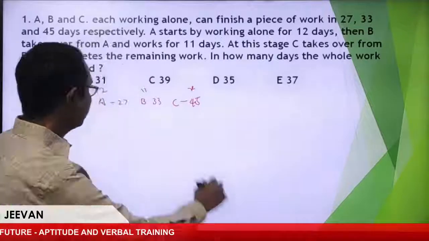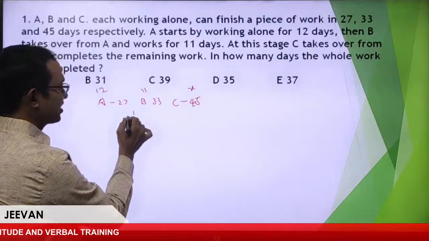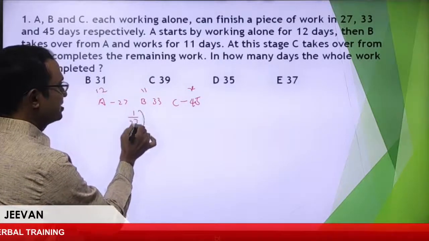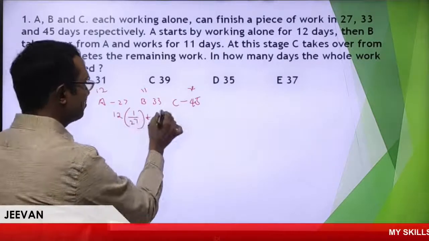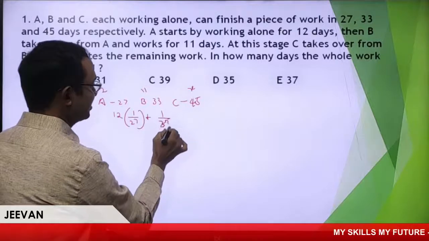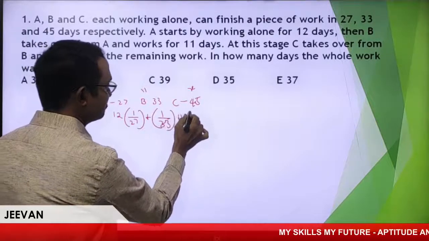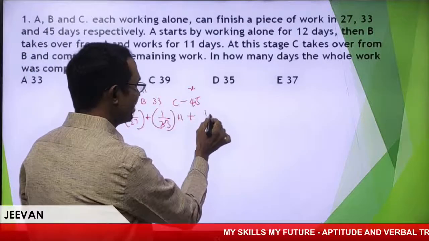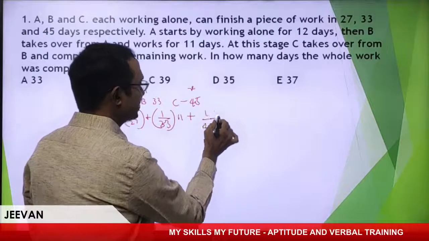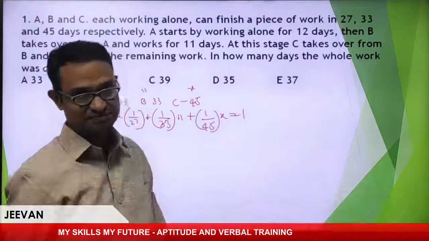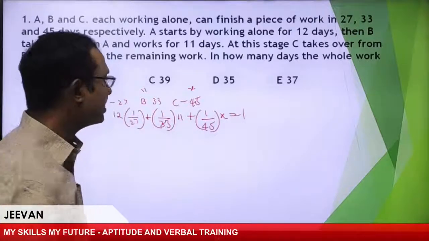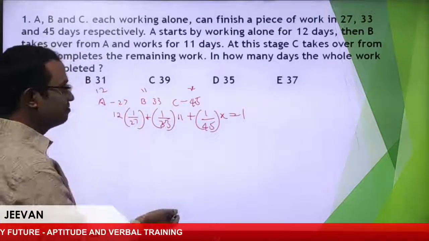Now, see, A's one day work is 1 by 27. Like that, he worked for 12 days. B's one day work is 1 by 33, and he worked for 11 days. C's one day work is 1 by 45. Like that, worked for X days, then one work is completed. Clear? Now, let me simplify.